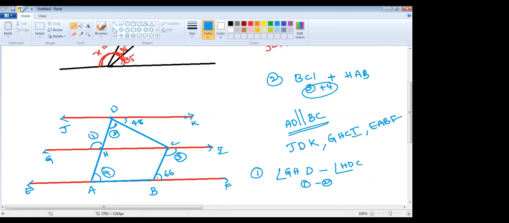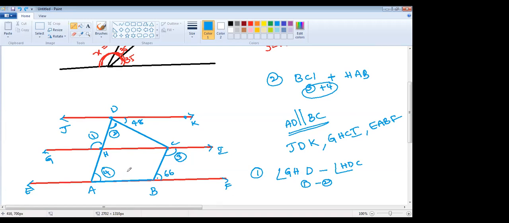Some part of what Raghav said, maybe angle 4 should be 66. Why? You also have to give the reason here. Is it that adjacent angles are supplementary? So can we take 44 plus 66? It's not adjacent. It's alternate interior angles, like a Z angle. Why is it 66?